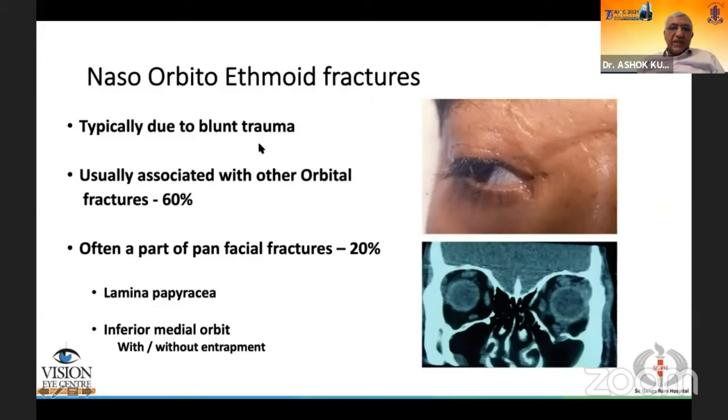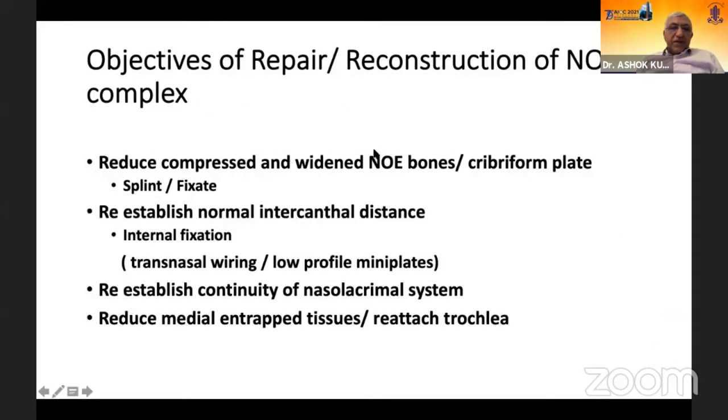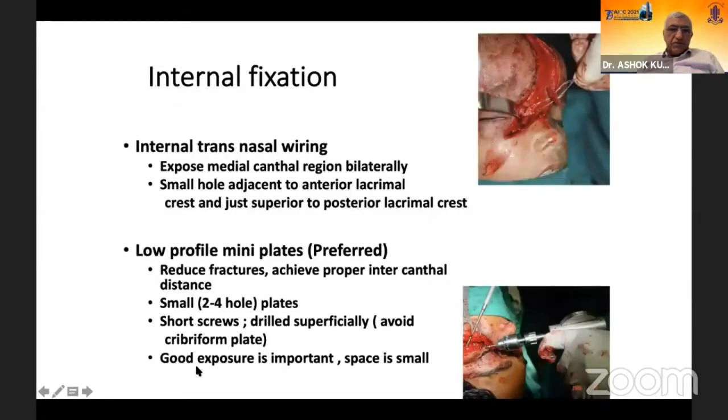Naso-orbitoethmoid fractures typically occur with blunt trauma and usually are a part of panfacial fractures or other associated fractures, and may involve the medial wall as we see here or the inferomedial orbit. The objectives of repair in these are to reduce the compressed and fractured bones, re-establish the normal intermedial canthal distance, make sure that if there is a disruption to the nasolacrimal system, that is taken care of, and the muscles and the tendons to be repositioned. And internal fixation is the most important aspect.